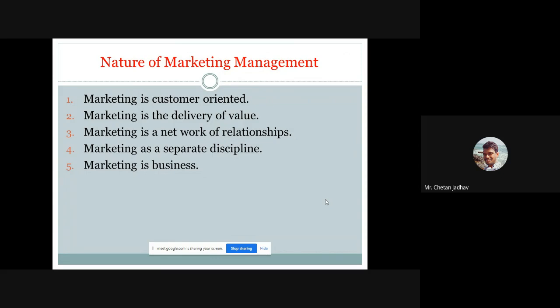Then, marketing is the delivery of value. Marketing is a type of imparting our organizational values into the customer's mind, or directly into the customer's heart. How will it be possible to get effective profit in terms of feedback?